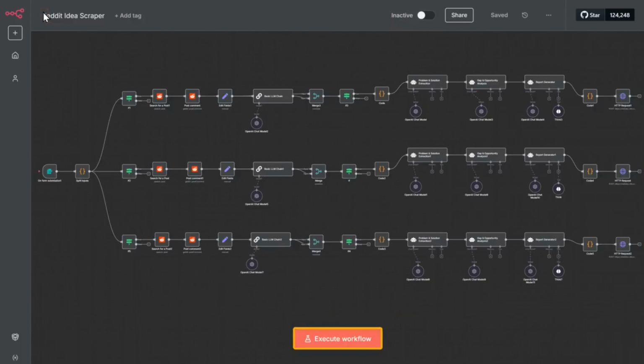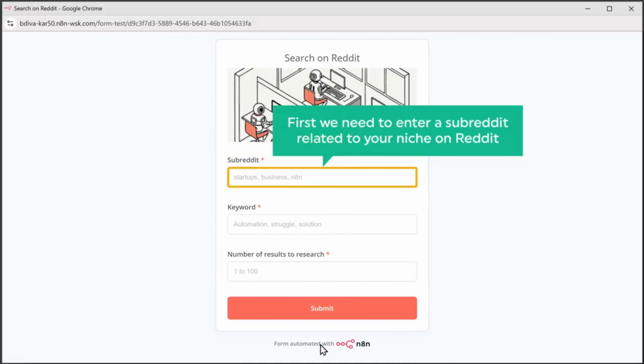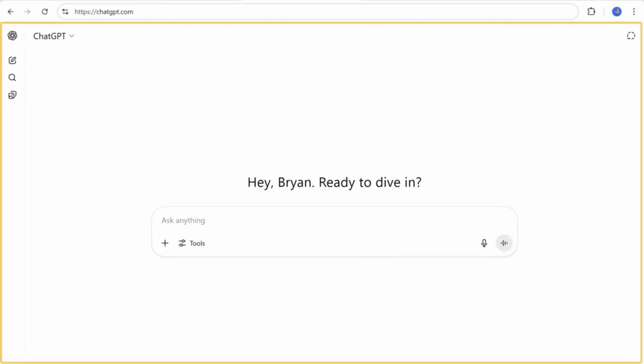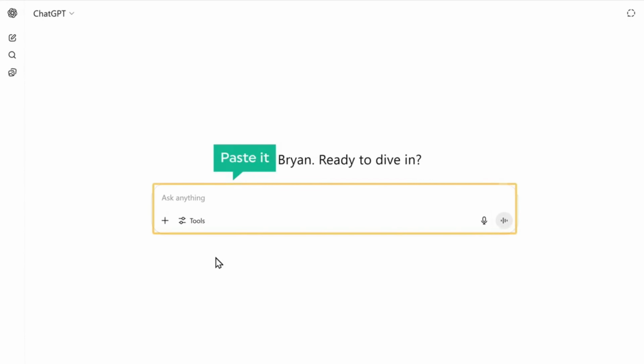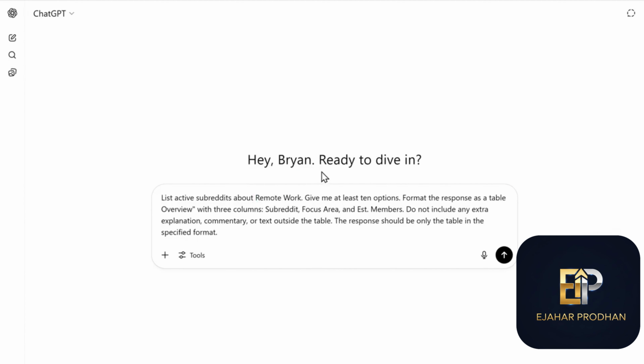Now we can run the automation workflow. As you can see, first we need to enter a subreddit related to your niche on Reddit. To find out the subreddit for our niche, we are going to use ChatGPT. Here we will enter a specific prompt and you can find the prompt by clicking the link in the description. Paste it into ChatGPT. Next, replace the niche in the prompt with your own niche. I'm going to enter remote work as an example, and once you have added your niche, click here.